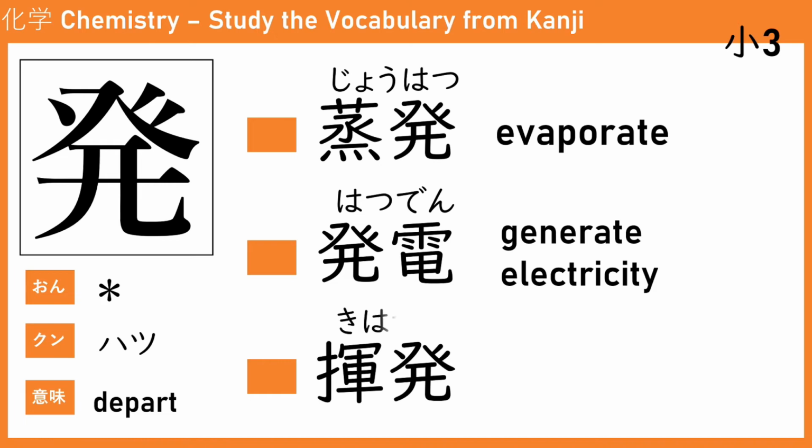The next one is kihatsu. This ki means volatile. So for example, if you put some acid liquid in open air and it's volatile, the liquid will slowly become gas molecules.